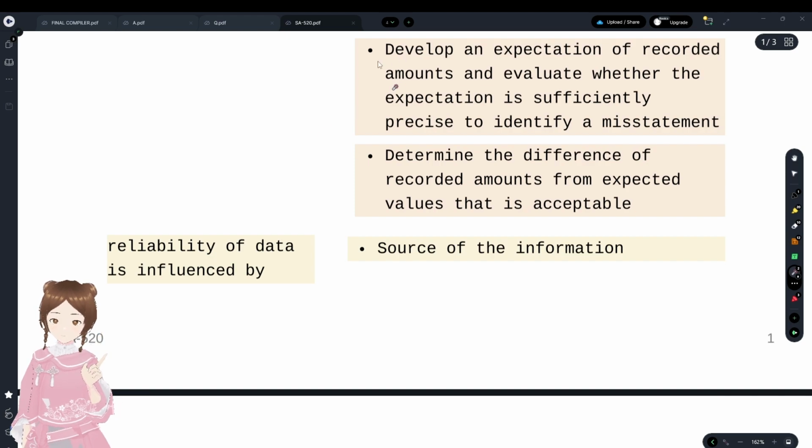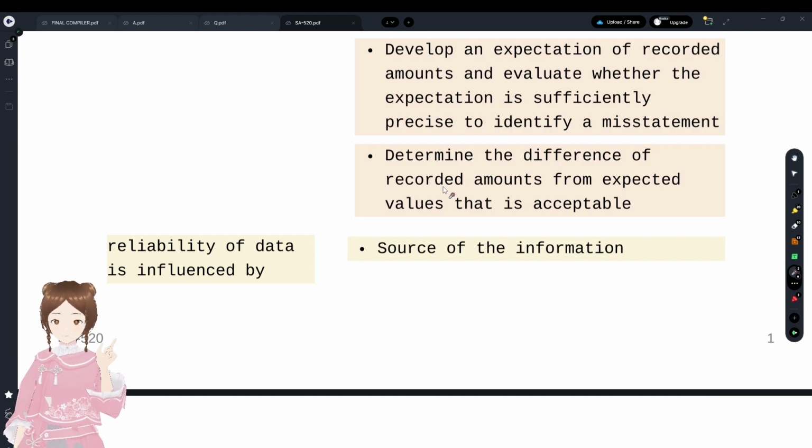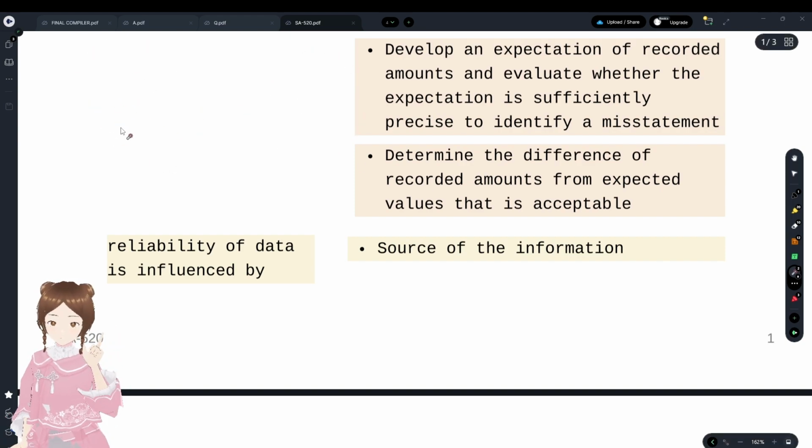If there were any differences, you have to determine that difference also. SA 315 on one side and substantive analytical procedures on the other side: any difference between them you have to identify and determine. That's all with regards to this.